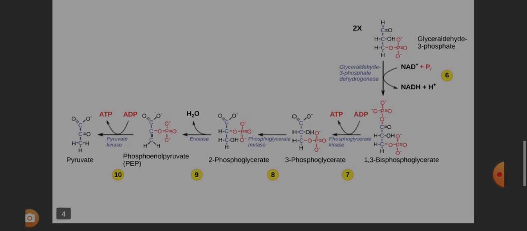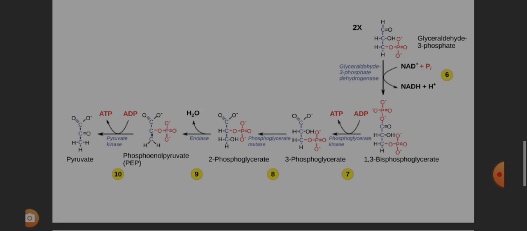Phosphoenol pyruvate is an unstable molecule, so it loses its phosphate group in the final step of glycolysis. So phosphoenol pyruvate in the final step donates its phosphate group to ADP so that ADP gets converted into ATP and phosphoenol pyruvate gets converted into pyruvate, the end product of glycolysis.